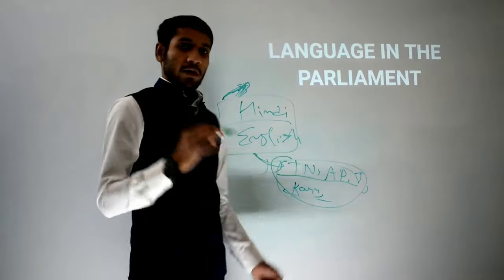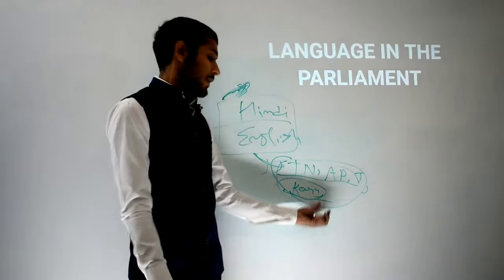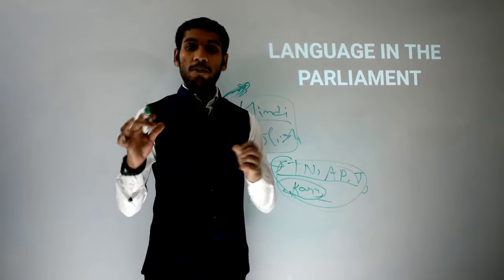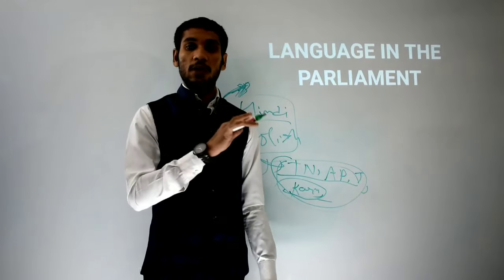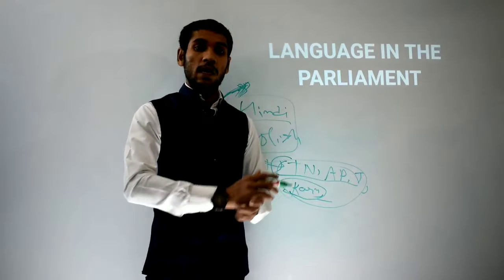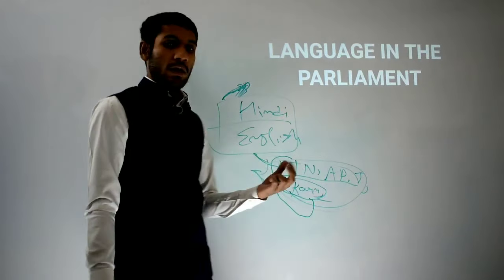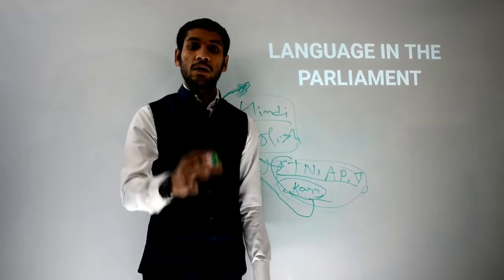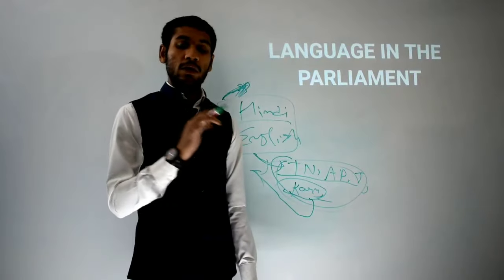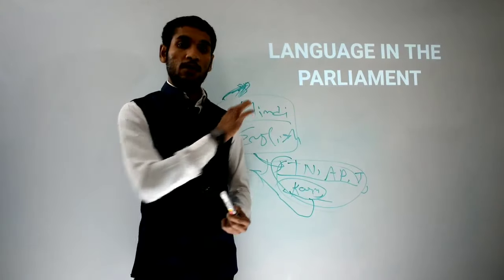If an MP who belongs to the Kannada language, that is the Karnataka region, feels more comfortable in English, and feels that he will keep his talking more comfortably in English and will try to make it understandable to all the MPs of Lok Sabha in English, then he can use English too. If he or she wants to use Kannada, he or she can use Kannada too, but only with the permission of the Speaker of Lok Sabha, or in case of Rajya Sabha, the permission of the Chairman of Rajya Sabha.